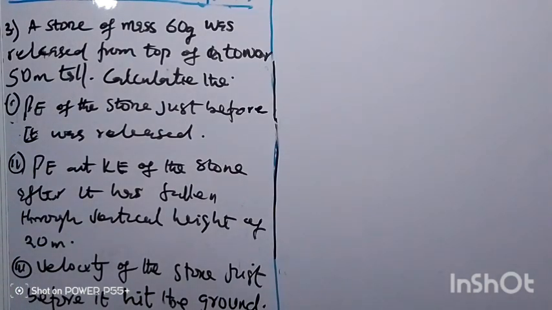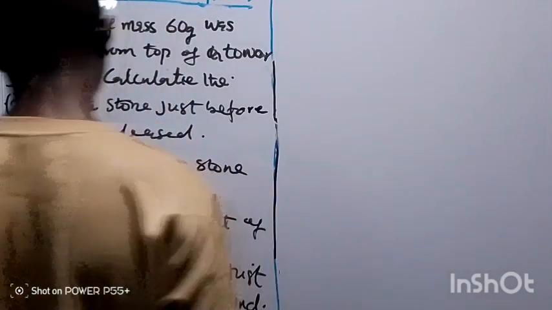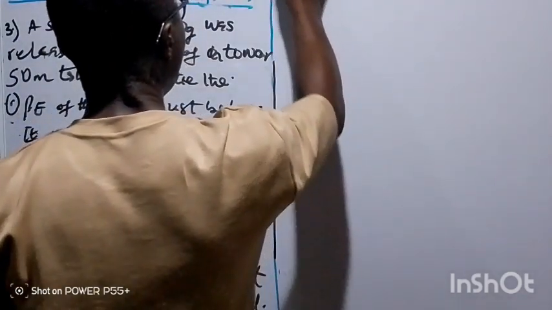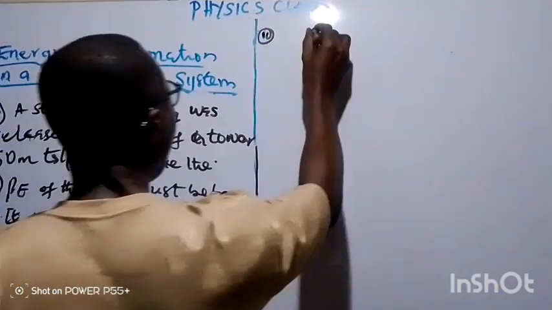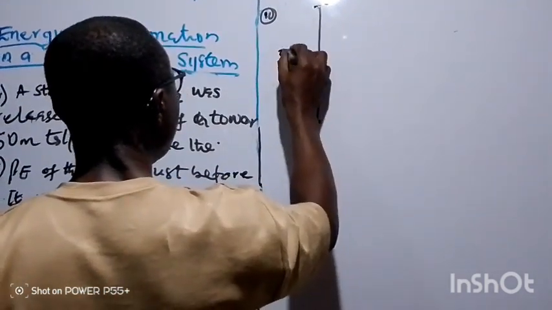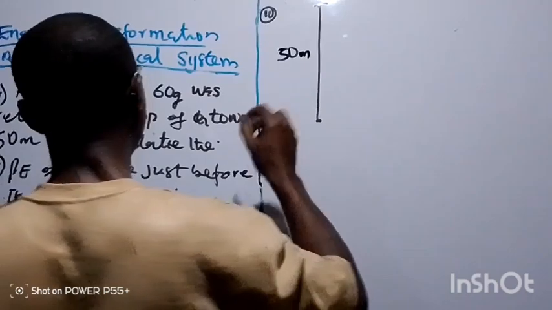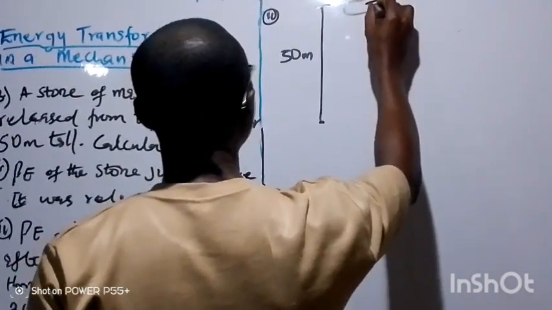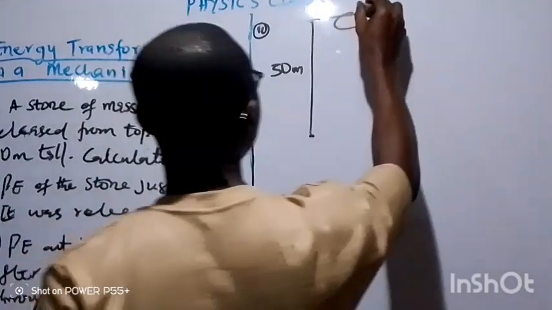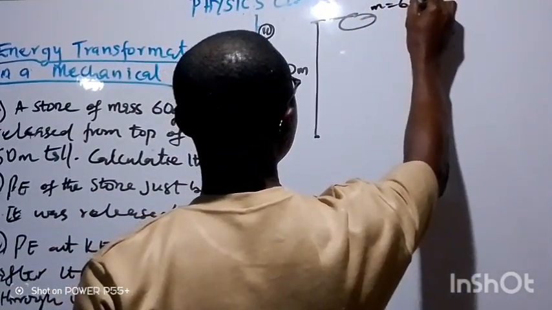Now, from this one, question number 1, let's draw it and see it again. Let's say this is the tower. The height of the tower, according to the question, is 50 meters. A stone was released from this place, and the mass of this stone, m, is equal to 60 grams.